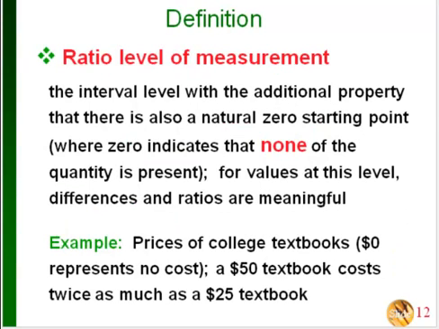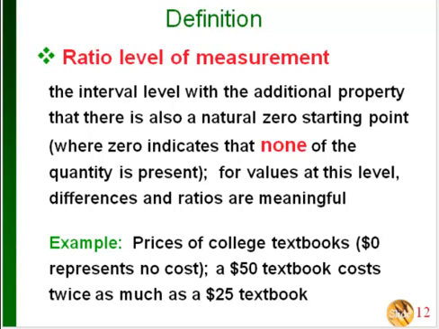The other level of measurement is ratio level, and this one is like the interval level, only it has the two properties that the interval level didn't have. So it does have a natural zero starting point, and if you divide one value by the other, the ratios are actually meaningful. So one example of this that comes up a lot is prices of things.